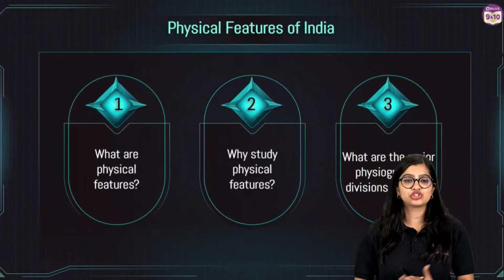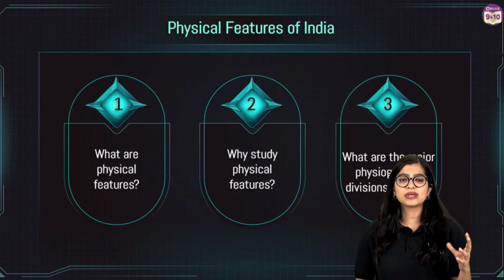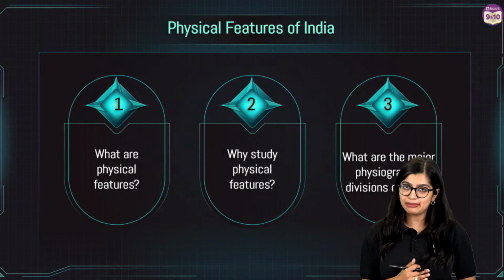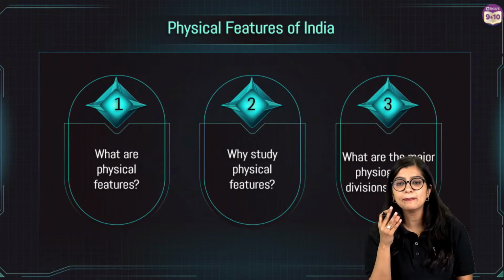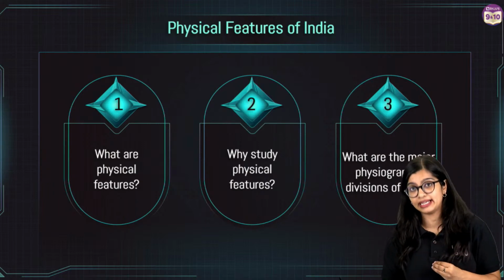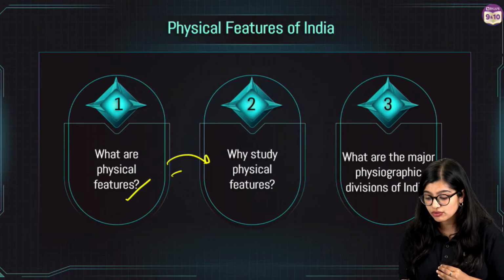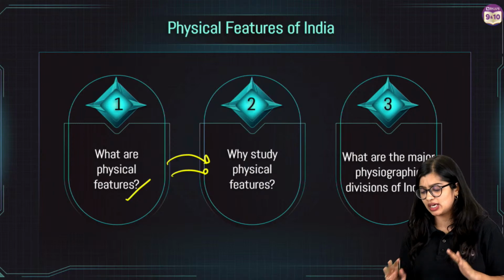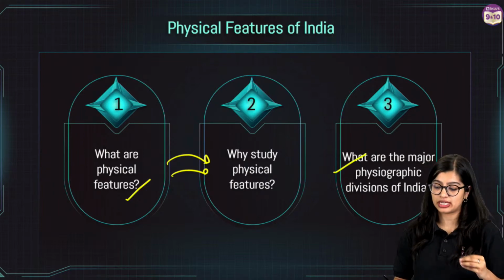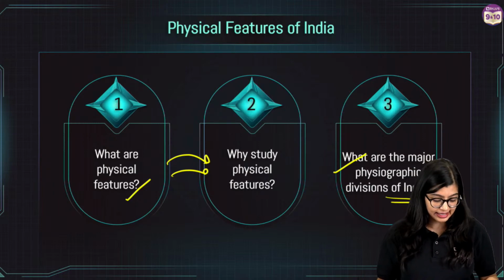Now, in order to understand this chapter, there are some basics you need to keep in mind, okay? So, first and foremost, we will start with a very simple understanding. See, I always tell you with geography, instead of deep diving into the concepts, let's look at some simple concepts which are there. For example, the chapter says physical features of India. So, first and foremost, what are physical features? Why are you as students of class 9 studying physical features? Why should you study about it? And what are the major physiographic divisions of India, right? So these are a few things that we will understand in great detail.